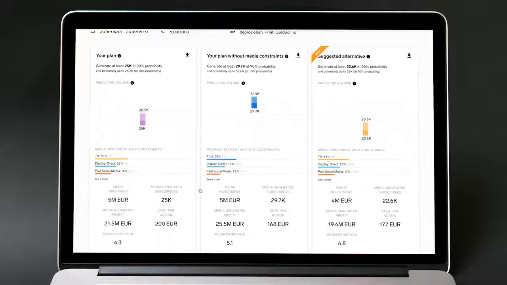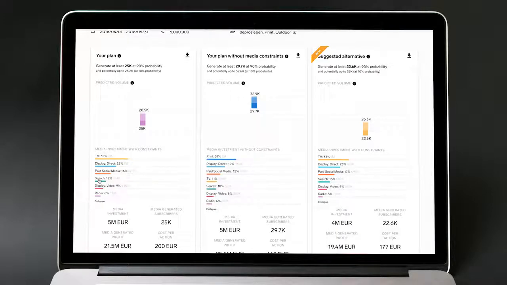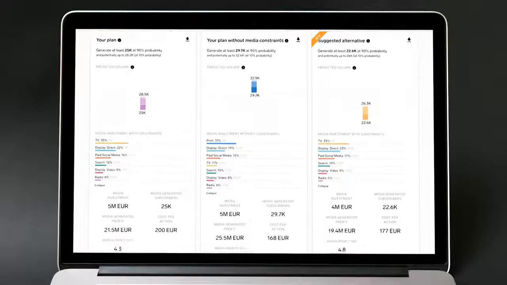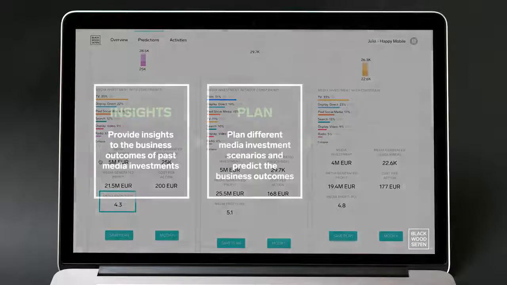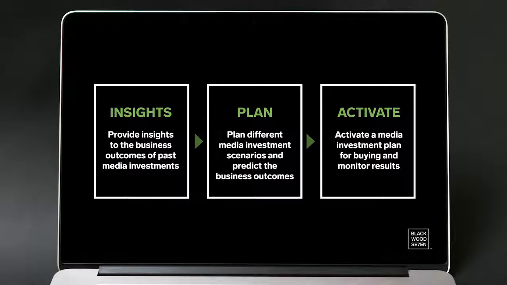Now, even more importantly, is that you can of course see the media mix suggested or recommended by Hamilton AI in order to generate this effect. And finally, you can see your KPIs. You have your recommended media investment, the predicted sales, the media generated profit, the average cost per action, and your media ROI.